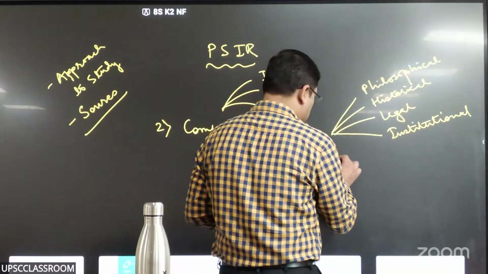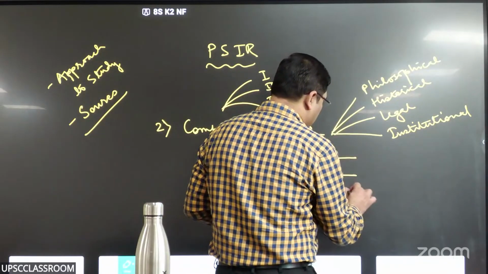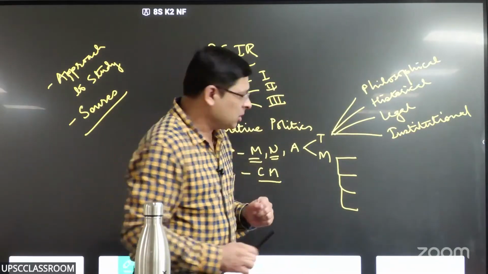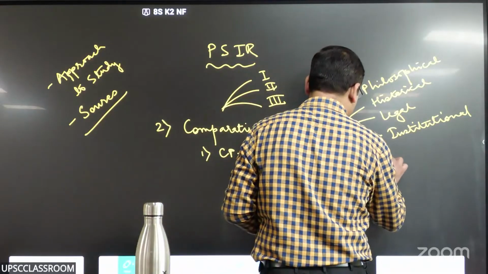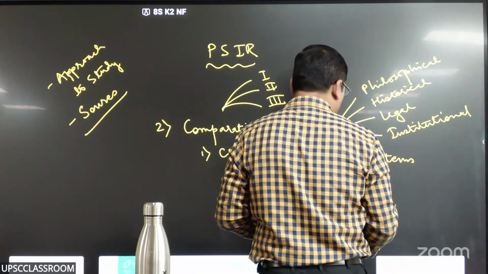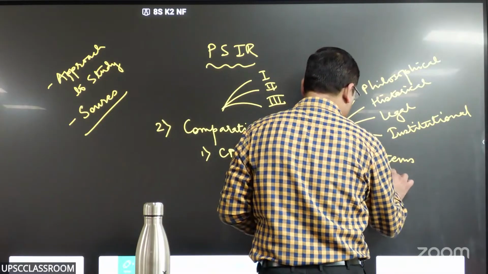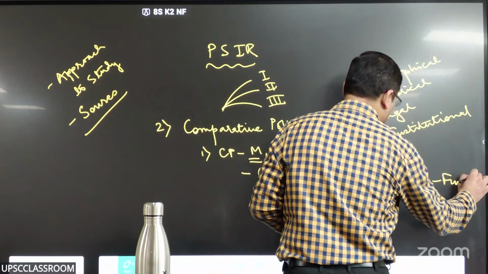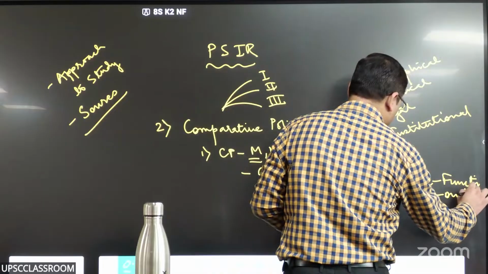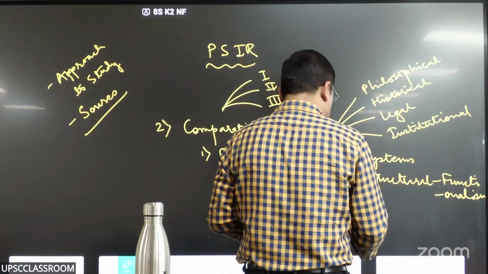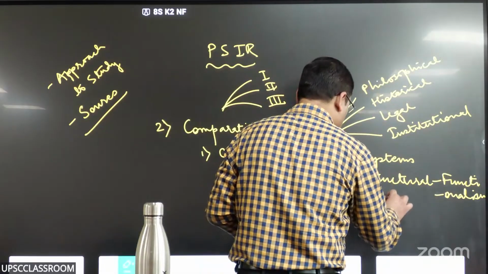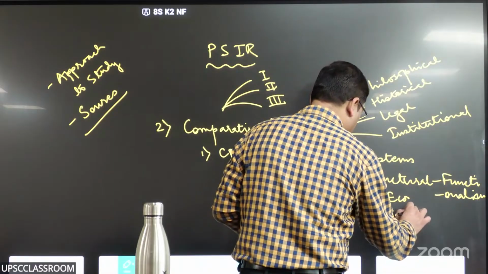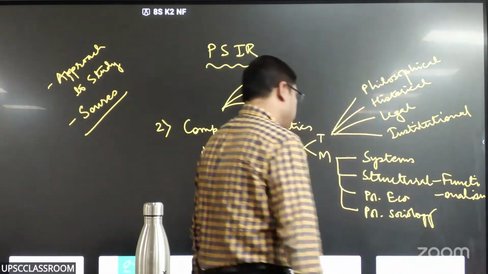As far as modern is concerned, there are again four, but two are explicitly mentioned by the syllabus. So one is systems approach, David Easton's. Second, structural functionalism, political economy approach and political sociology approach. Okay.